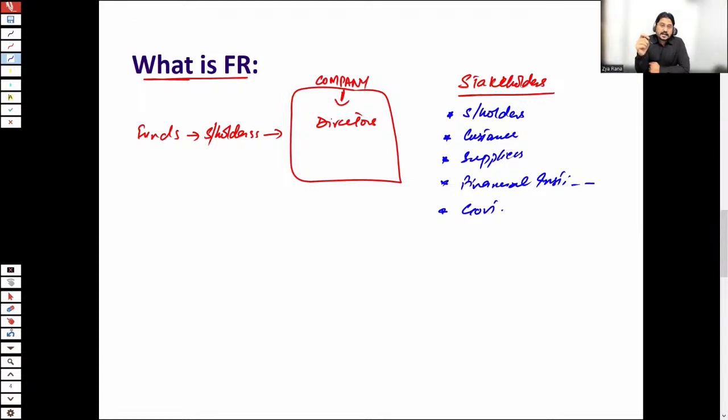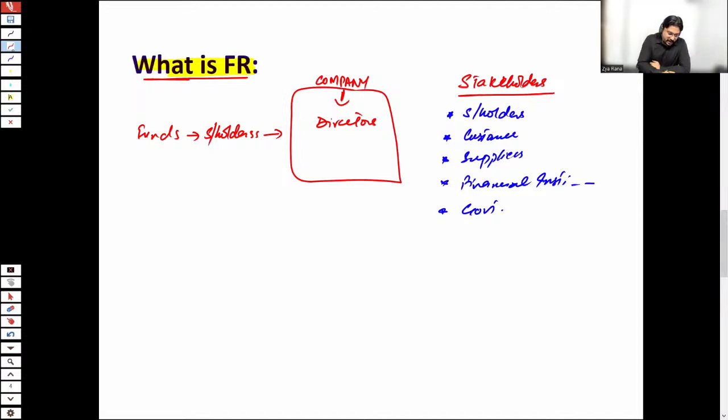So that is the reason they would be interested in knowing the financial performance of the company. So what exactly is FR? FR is financial reporting, and this reporting is mainly to the stakeholders. The reporting purpose is to tell about the company's performance, and this information is communicated to the stakeholders of the company. So that is the reason a company is required to prepare its financial reports at each reporting date.